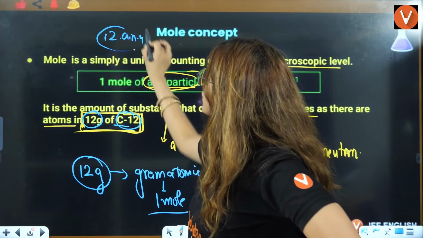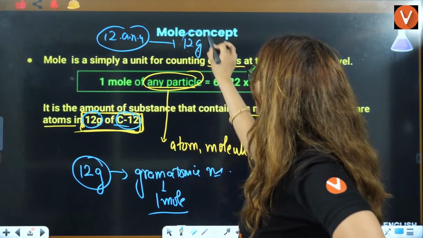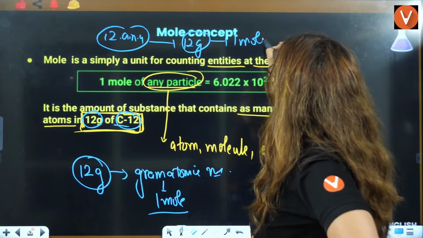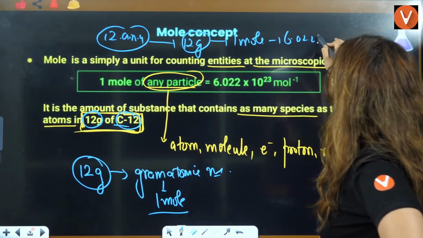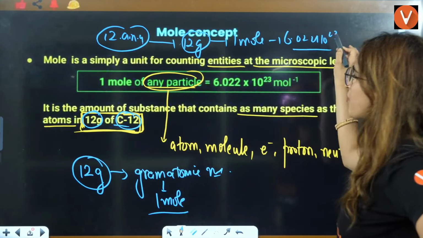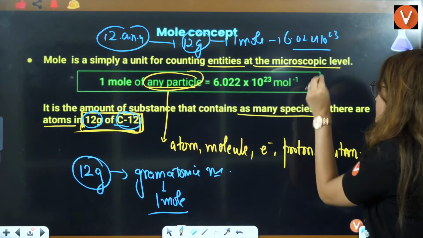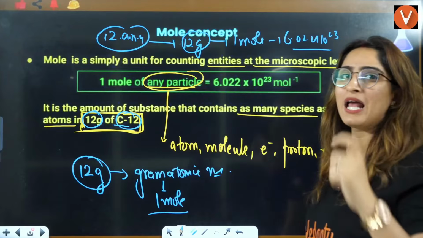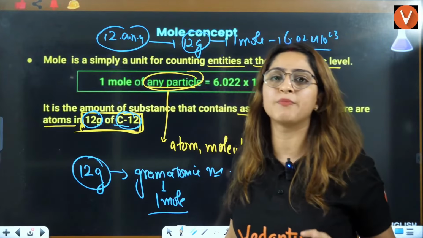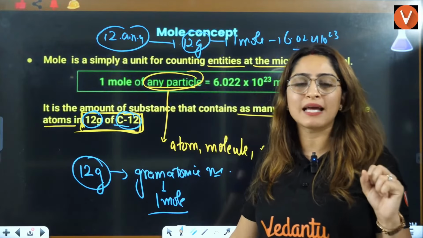So 12 gram is nothing but 1 mole, and 1 mole is nothing but 6.022 into 10 raised to 23. Just to confuse you, they have written it contains as many species as there are in 12 gram of carbon 12 isotope.